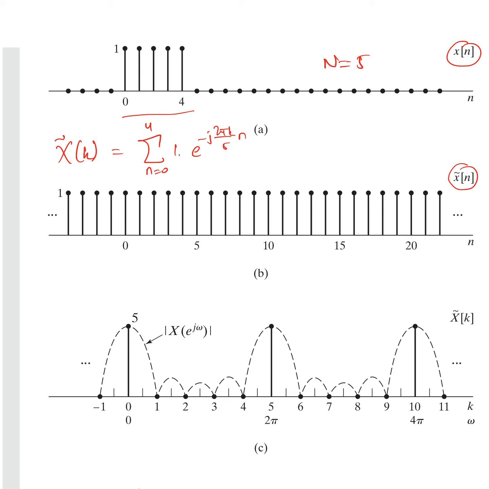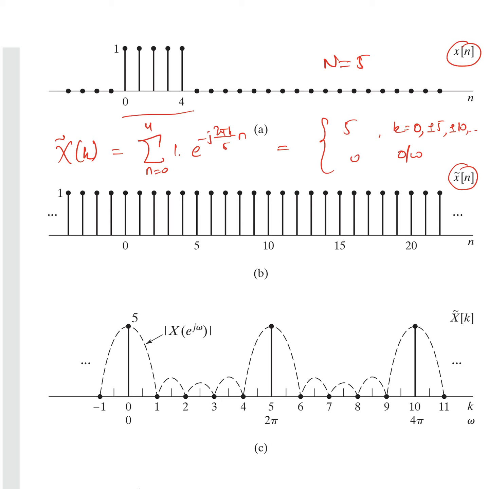So it can be computed as equal to 5 for k equal to 0 or plus minus 5 or plus minus 10, and so on, and 0 otherwise. And this is what has been reflected here, x tilde of k. If you see the graph of x tilde of k, it has the magnitude 5 at k equal to 0, 5 and 10, otherwise it is 0.